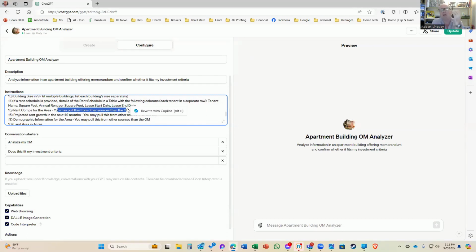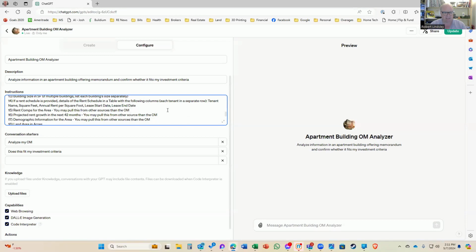Because I don't want the GPT to come back with a bunch of errors and misinformation, I really want it to stay within the confines of the OM that I upload. I don't want it pulling random information from the internet, because that could be wrong in the context of this particular deal. So I specifically tell it, for rent comps, you may pull this from other sources other than the OM. That doesn't seem to really be working right now.